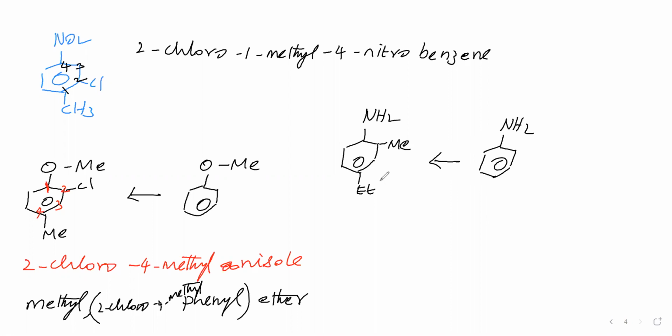By seeing the compound. You take that benzene ring and write the main functional group. Is ether a main functional group here? No, ether is not the main functional group here, because chlorine, ether and methyl, everything gets the same priority only. But we will prepare this one from anisole. We have to remember, sir. Here the benzene ring we have taken, this main functional group we have taken.